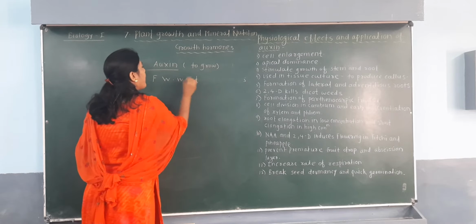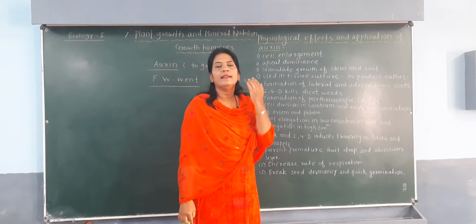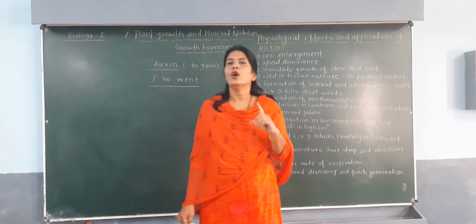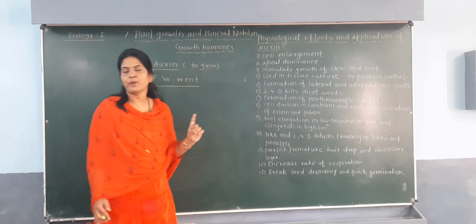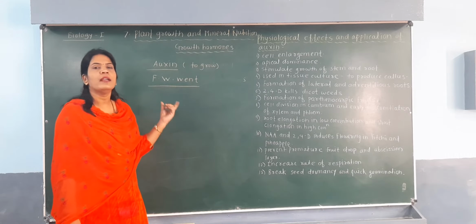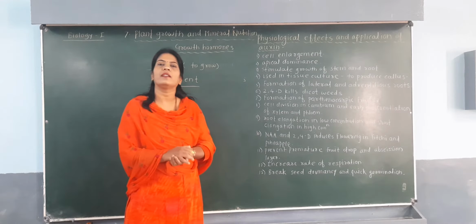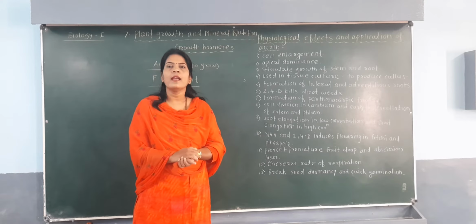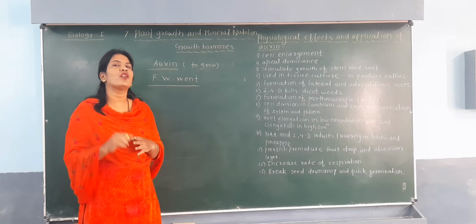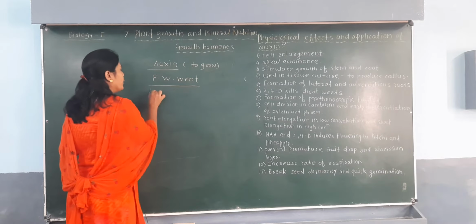Remember the scientists' names properly for CET and NEET, because Went is the first scientist who coined the term auxin. So if a question is asked who coined the term auxin, then you should know the name of the scientist, that is F. W. Went. Okay. Now the second important point is that this auxin was first isolated from human urine.